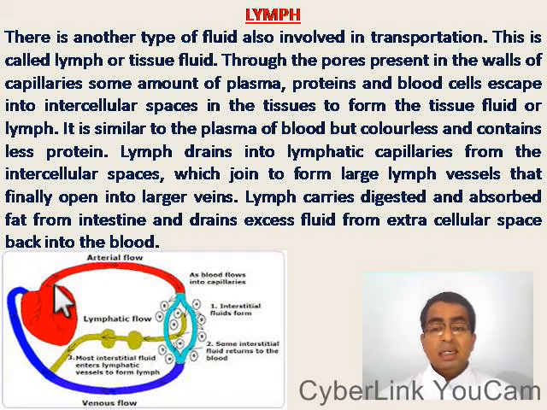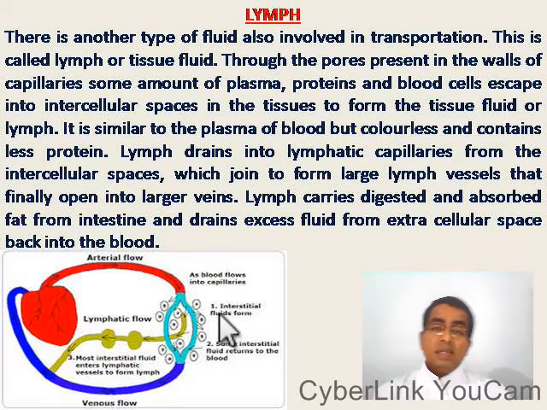Here we can see this is the arterial flow of blood. Blood is flowing from the heart to different parts of the body. And this is a venous flow of blood. Blood is flowing from different parts of the body towards the heart. So as the blood flows into the capillaries, through the pores present in the walls of the capillaries, some amount of plasma, proteins, and blood cells escape into intercellular space in the tissues to form the interstitial fluid or lymph.